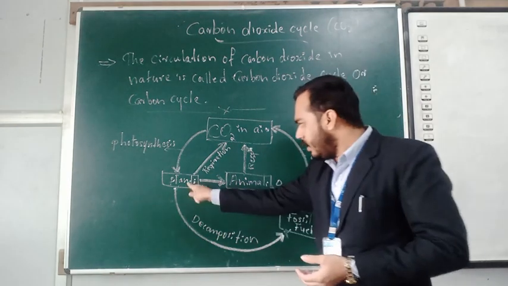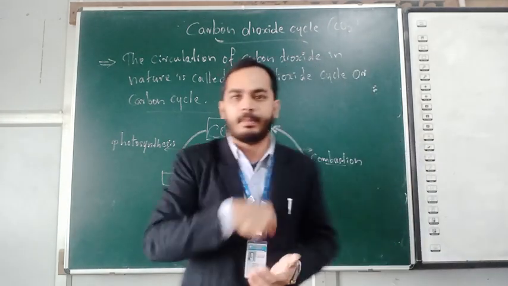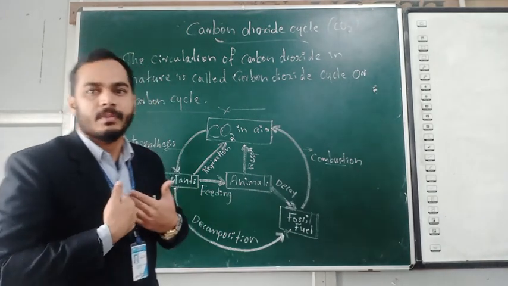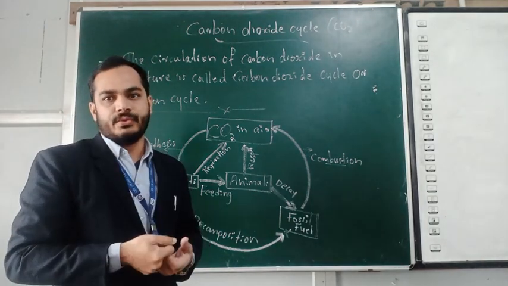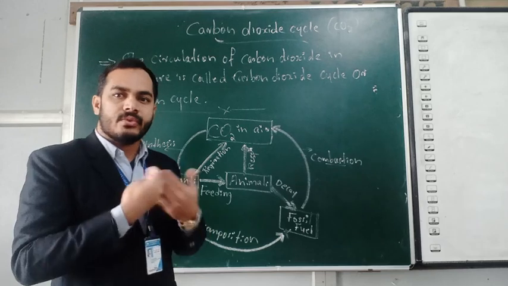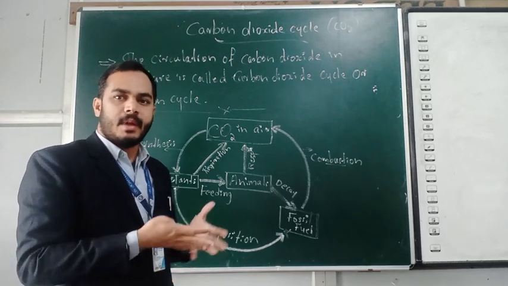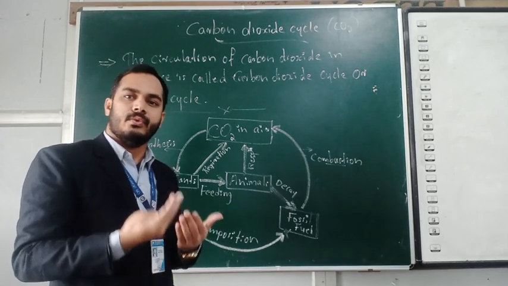Next one, the animals. The carbon dioxide passes to the next level, animals. So herbivores, and we are also consuming plants as food. Plants and plant byproducts are being used.